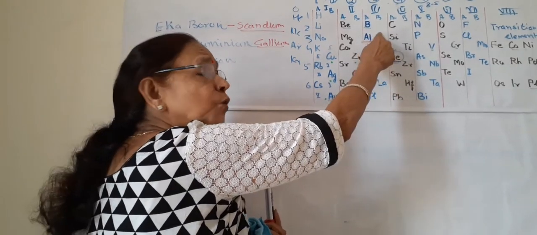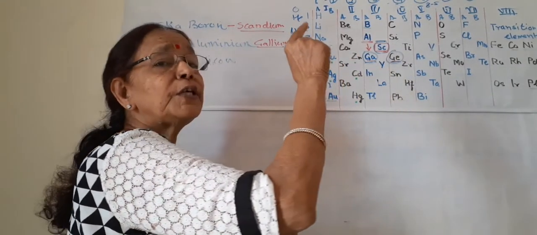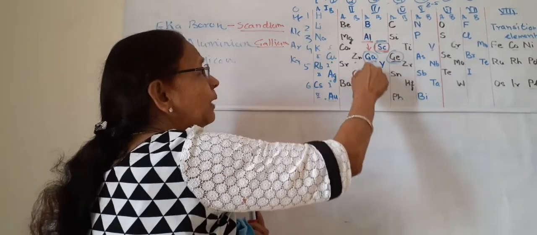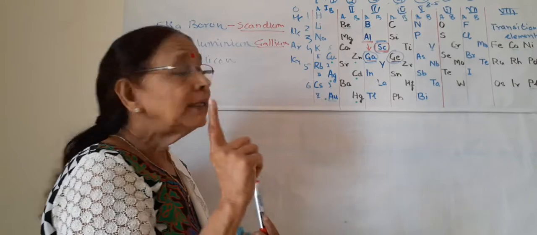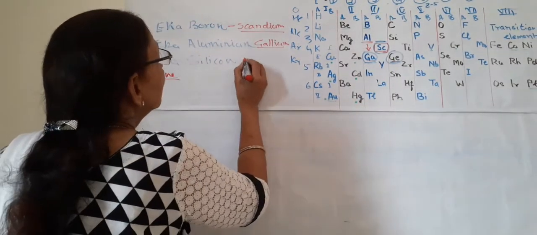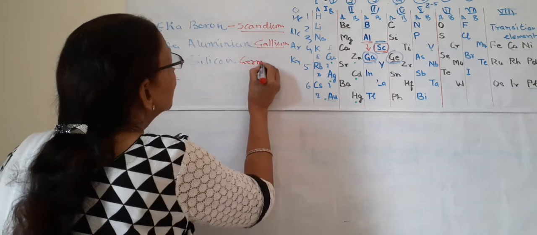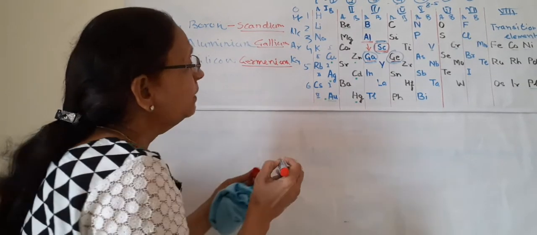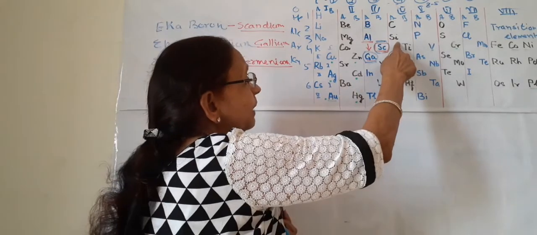Aluminium is Al2O3, gallium is Ga2O3. The same properties of aluminium and gallium are there. Now this is the third one, Eka silicon. It is germanium. Germanium is a metalloid. Silicon is also a metalloid.